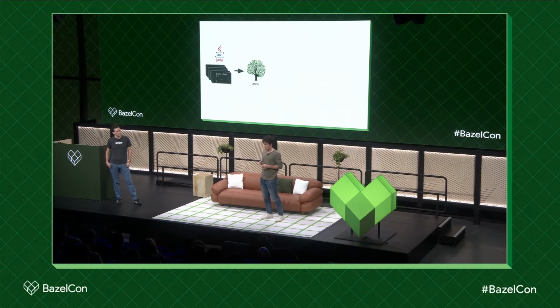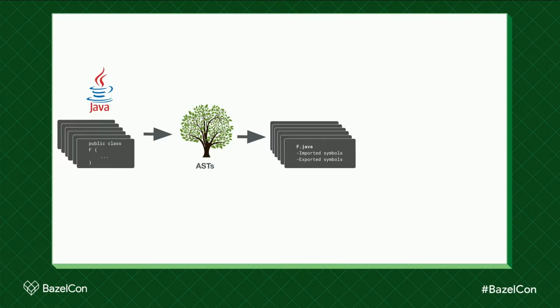So the Java compiler lets you pass a plugin option. A lot of you have probably used a compiler plugin before. Error-prone is a very famous example of that. Basically, compiler plugins allow you to perform some extra static analysis on your Java code in addition to the static analysis that the compiler performs. And the static analysis that we wanted to perform was collecting all the imported and exported symbols for every file.